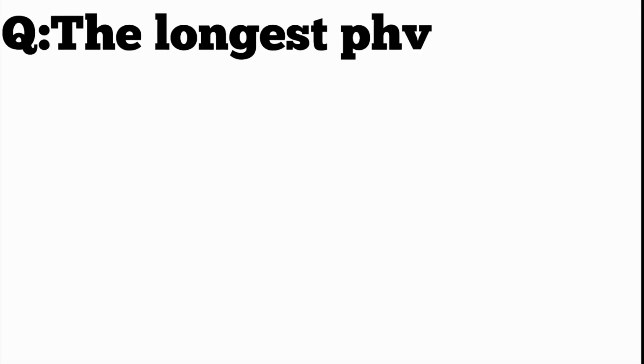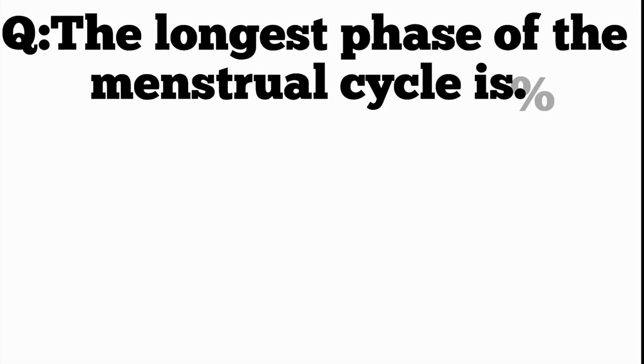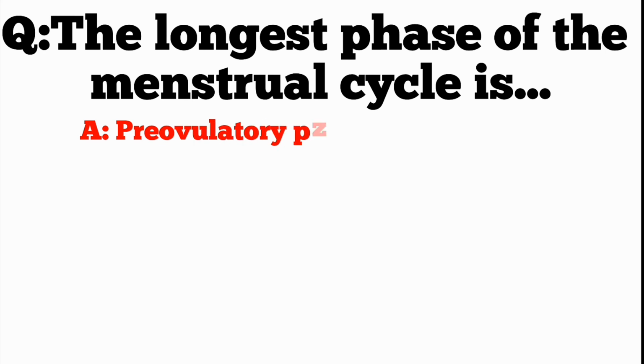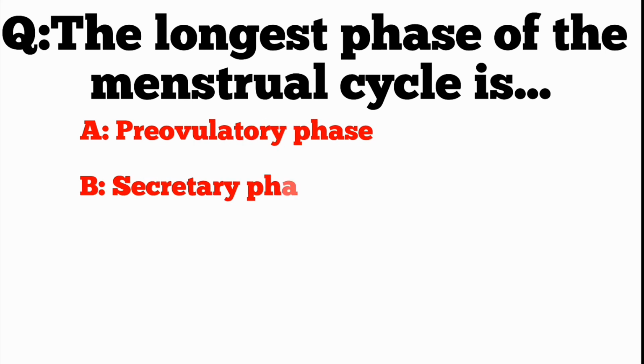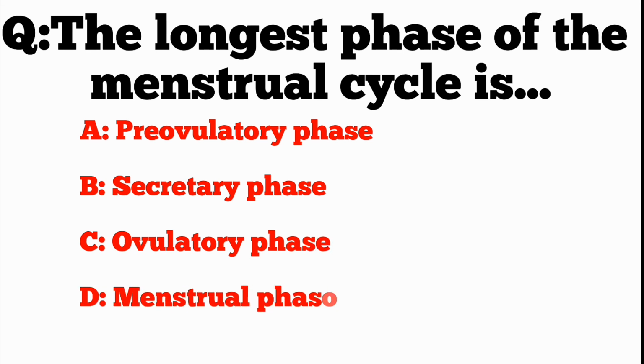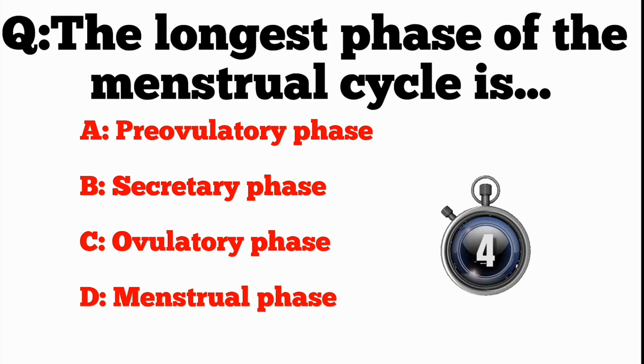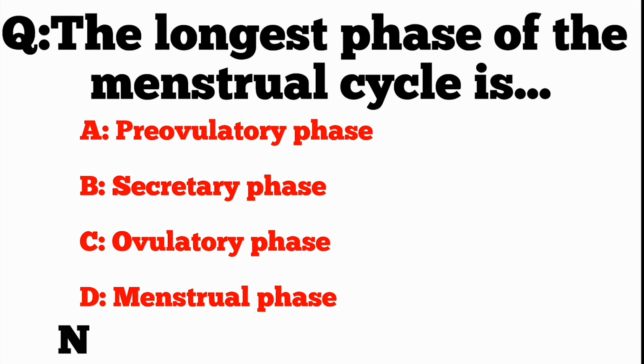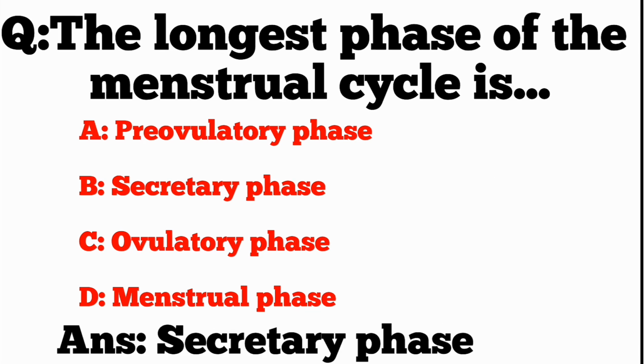Q. The longest phase of the menstrual cycle is A. Preovulatory phase, B. Secretory phase, C. Ovulatory phase, D. Menstrual phase. ANS. Secretory phase.